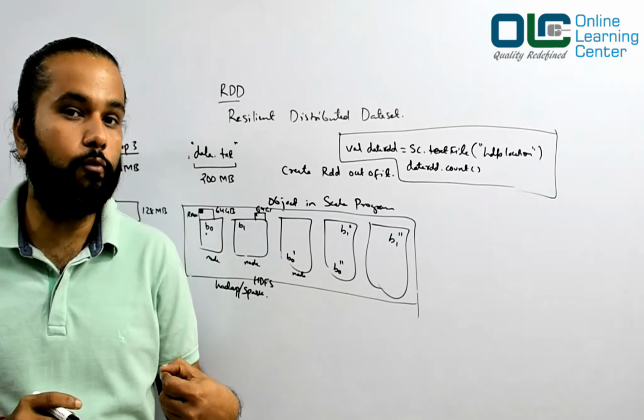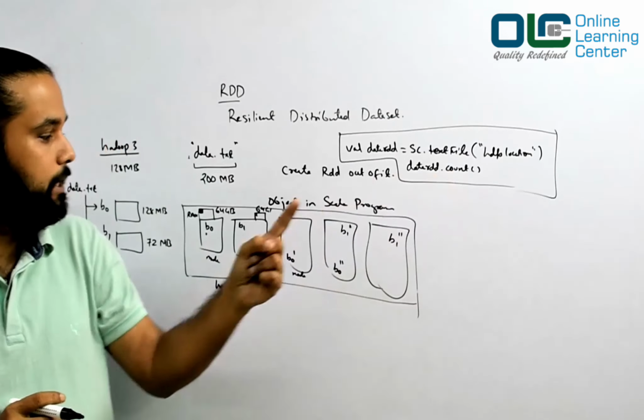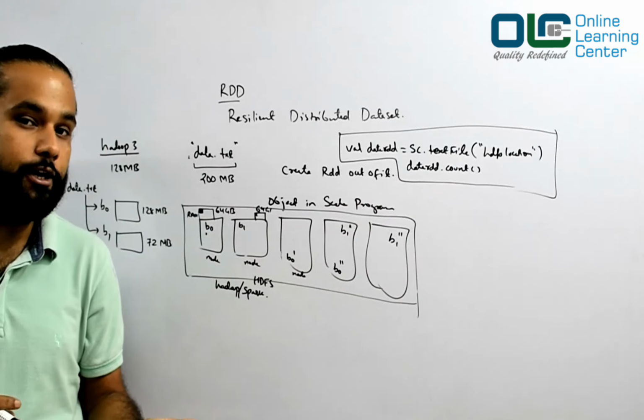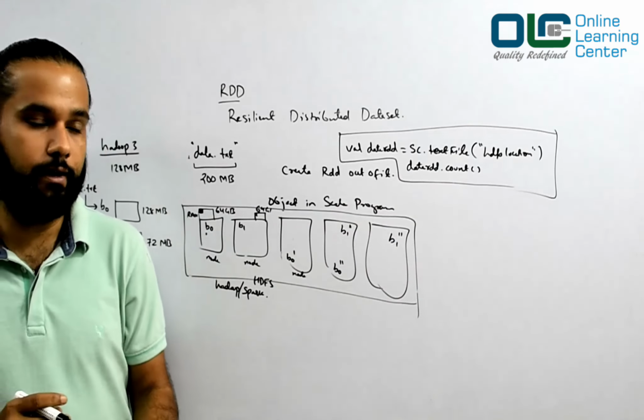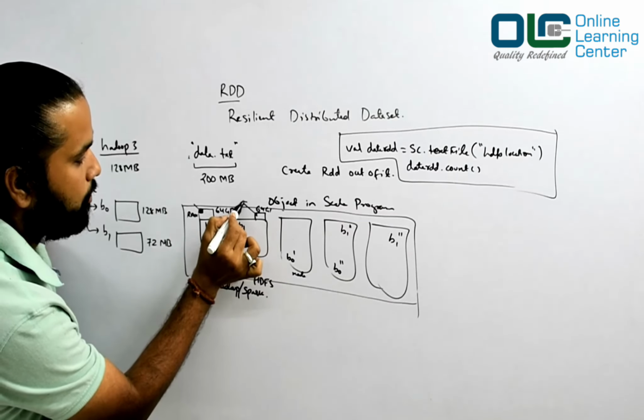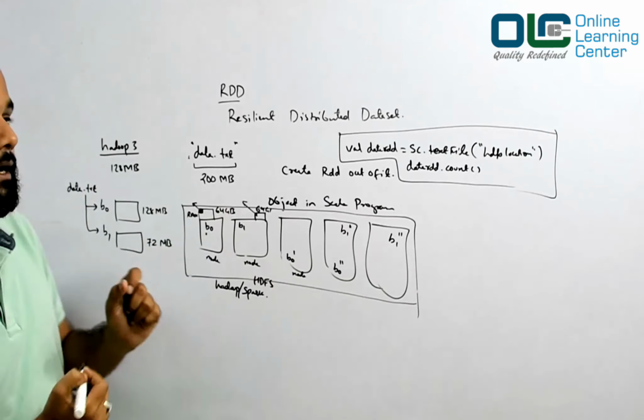Internally, under the hood, what would happen? The same operations would be done here as well as here. In count, what are you trying to do? You're trying to get the count out of it. So you get the count of this, you get the count of this, and both counts would be added together.